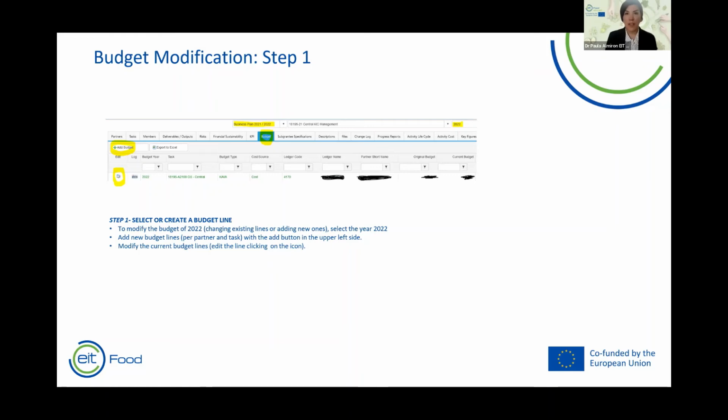You can modify the current budget by clicking on the Edit the Line icon. Partner and task need to exist before allocating budget. If you cannot find a partner when adding a budget, go to the Partners tab and add the partner along with its role description.